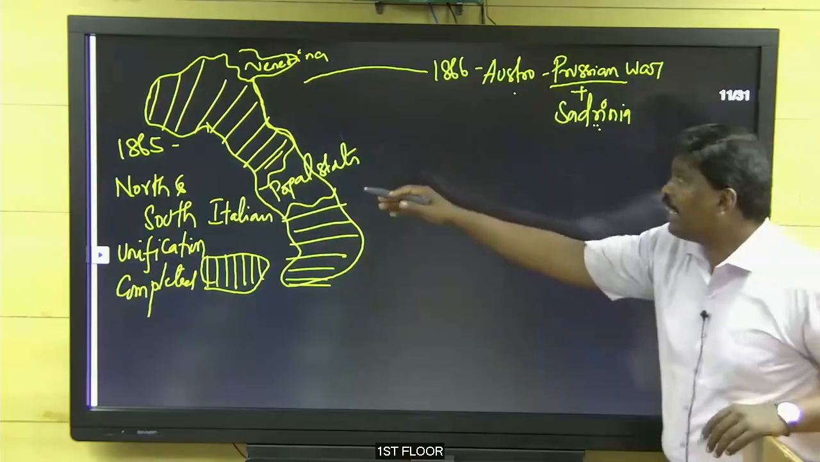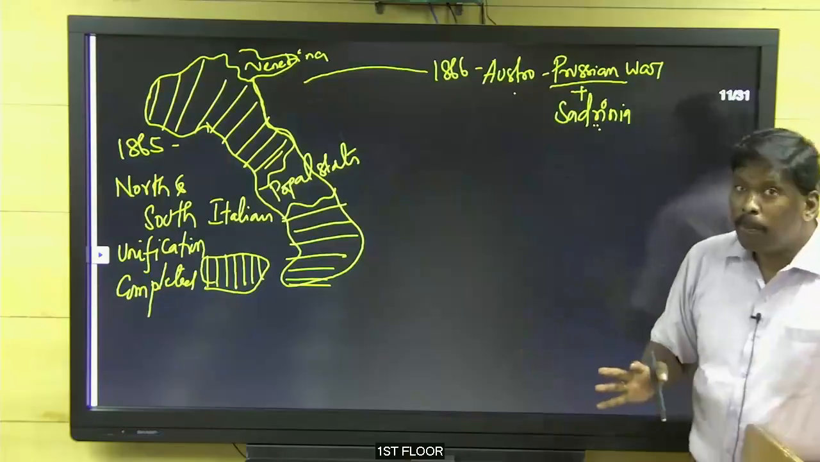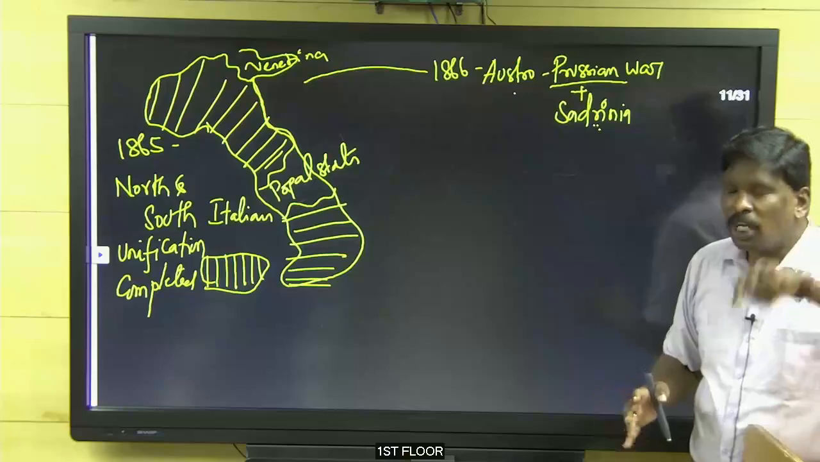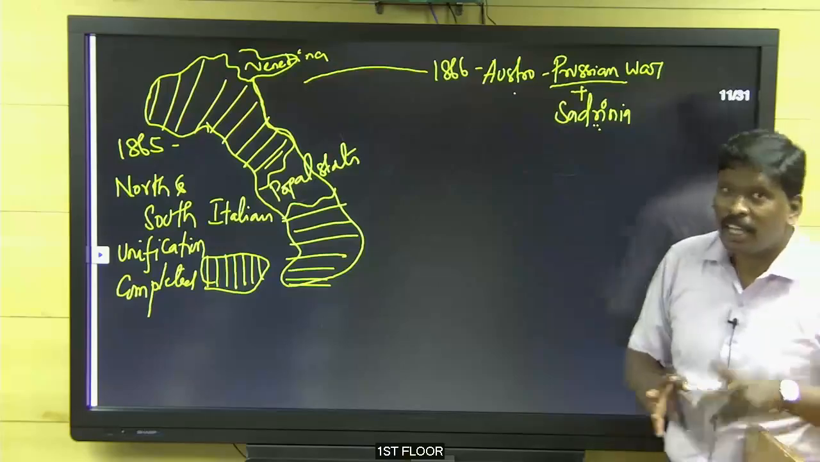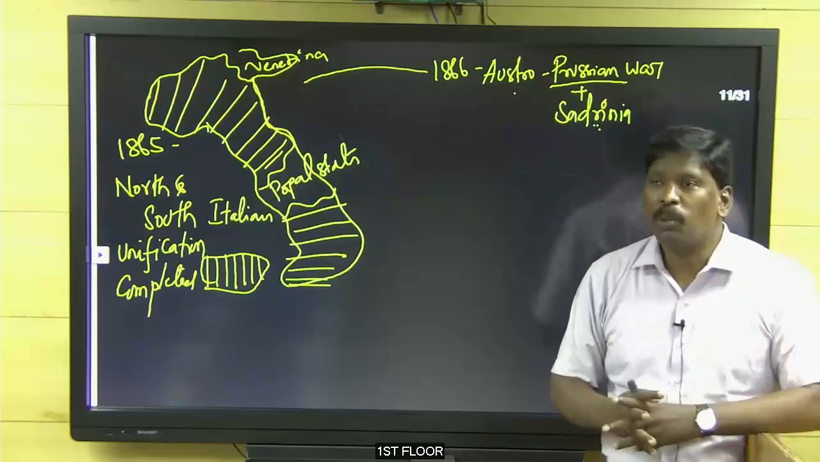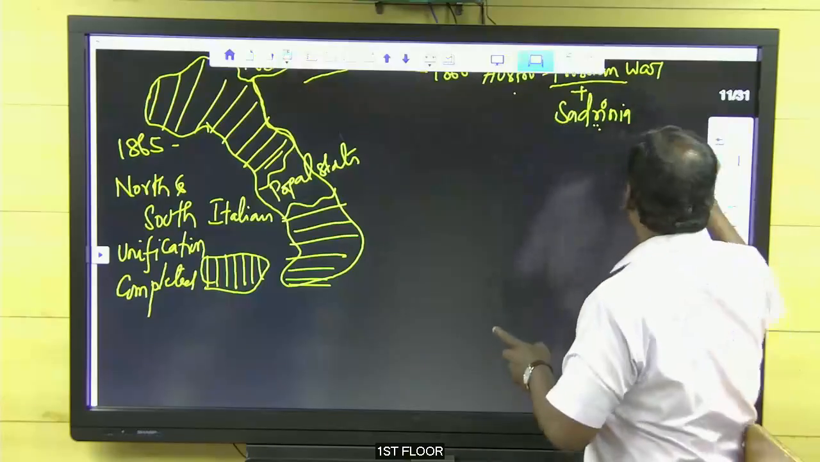Now 1865. Now South is integrated. Now Bismarck, you know Bismarck, he was a chancellor of Prussia. He spoke to Cavour, the prime minister of Sardinia. See, we are going for war. Now I show you the map. Now you can understand.